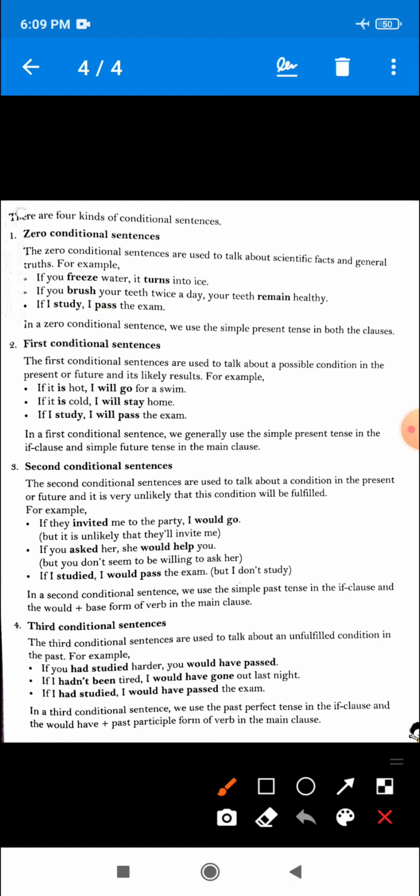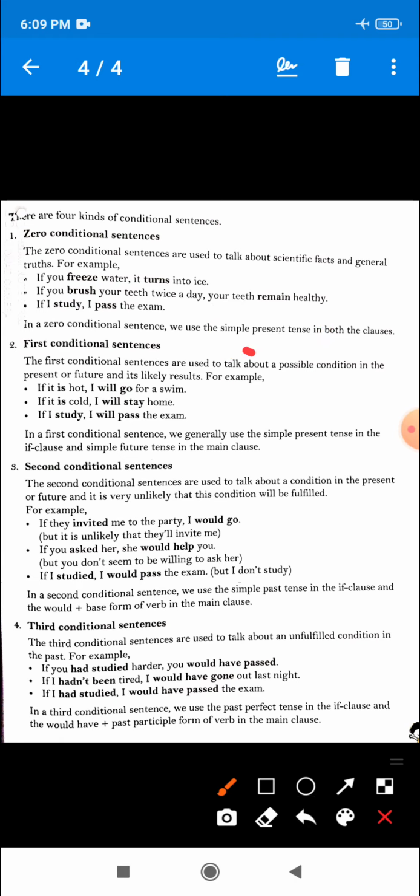Now the important thing that you have to mind. This last line, you have to mind. In a zero conditional sentence, we use the simple present tense in both clauses. I mean to say, we know that a conditional sentence has two clauses, subordinate clause and main clause. So, student, both clauses must be in simple present tense if the sentence is a zero conditional.